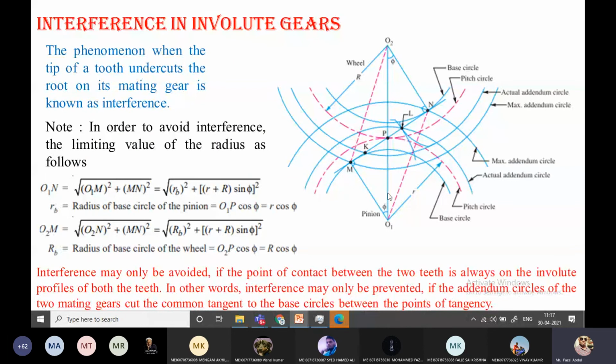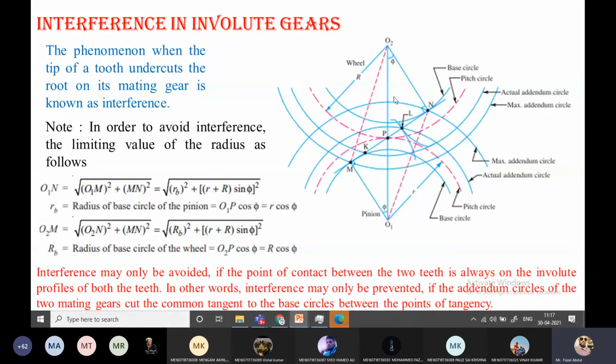Interference. Just now we have seen in the comparison between cycloidal and involute tooth profiles that interference does not occur at all in the cycloidal profile. Interference is nothing but when the tip of the tooth undercuts the root on the other meeting gear.